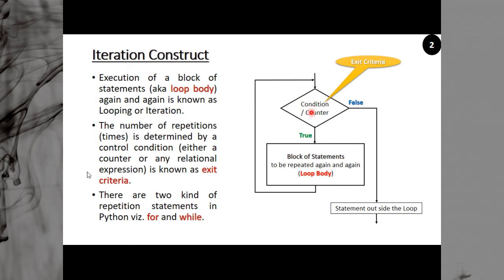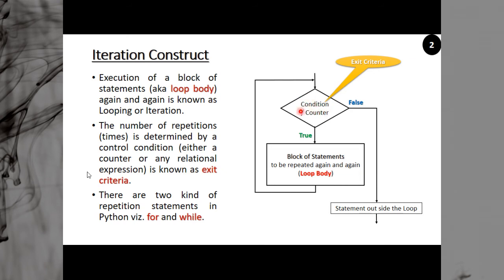Now you can see here, this is a flow chart representing the repetition. Though in the introduction earlier we had discussed what repetition is, in this particular flow chart we have a condition. You may have a condition or you may have a counter, whatever it can be. This condition, or the last value of the counter, is called the exit criteria.